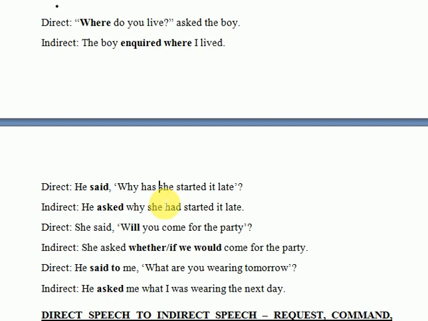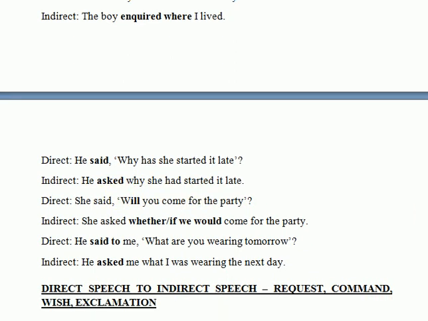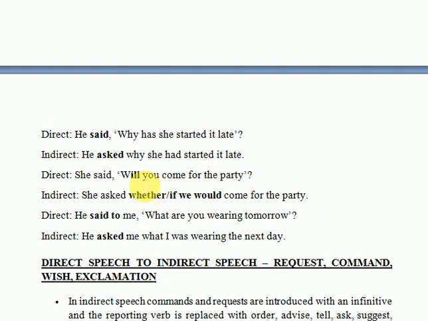So here we are going to place she first. She, since this is the third person singular number, would remain unchanged, and we are going to place it as it is over here. Has started, present perfect, would change into the past perfect because the reporting verb is in the past. Had started it late.